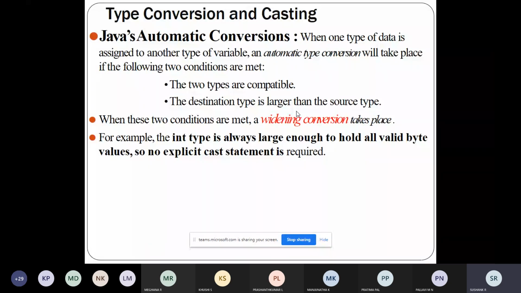So that's why you can check. See, integer type is always long. For example, integer type is always large enough to hold all the byte data, because byte is smaller when compared to the integer. So integer can store whatever the byte is storing. So these are the things. So automatic conversion means conversion from one data type to another data type.